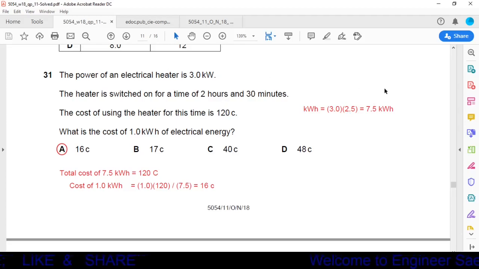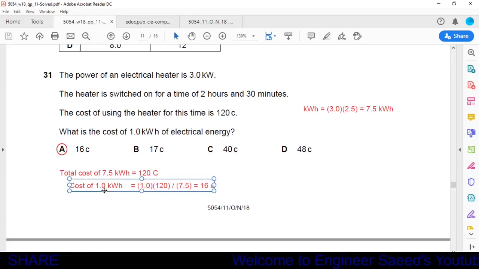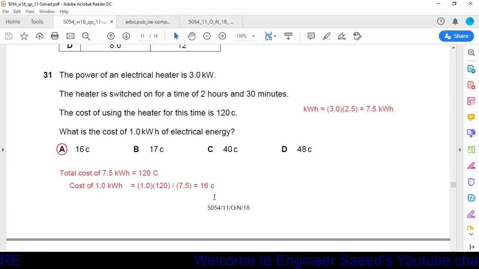Okay, for this 7.5 kilowatt hours, total cost is equal to 120 cent. Now we have to calculate cost of 1 kilowatt hour. So cost of 1 kilowatt hour will be equal to 1 multiplied by 120 divided by 7.5, and by solving this we will get the answer 16 cents, and it is given in the option A. So option A is the correct one.